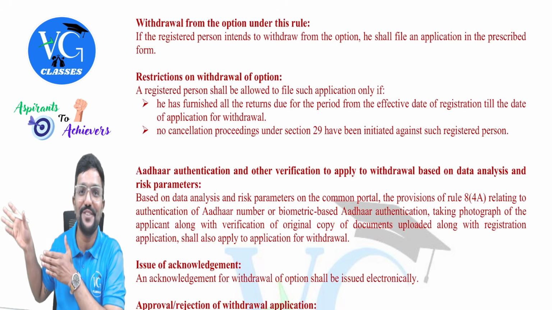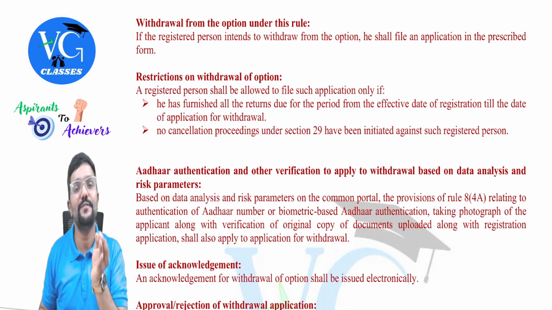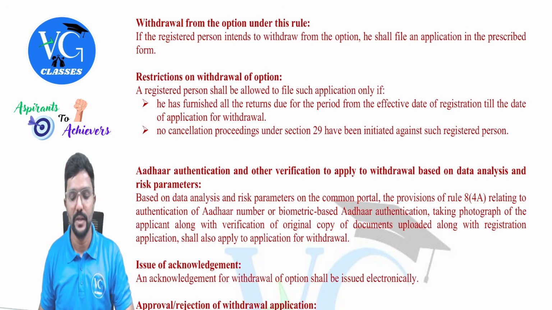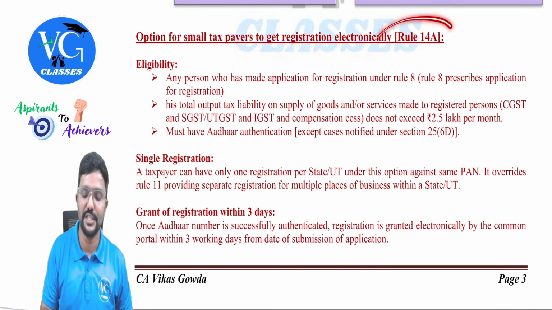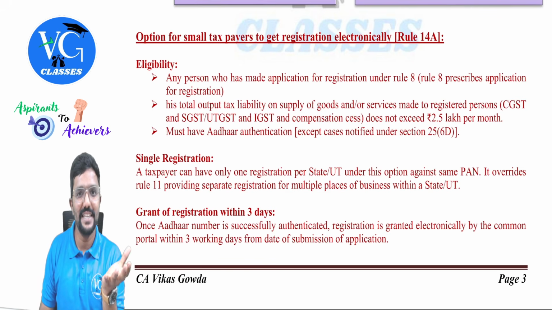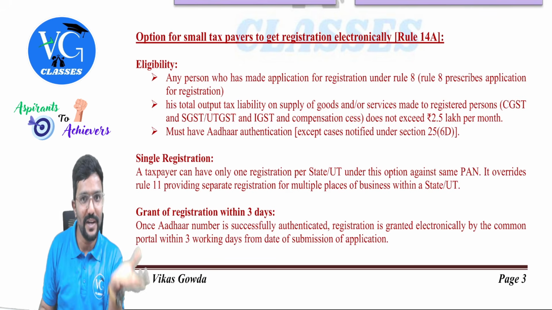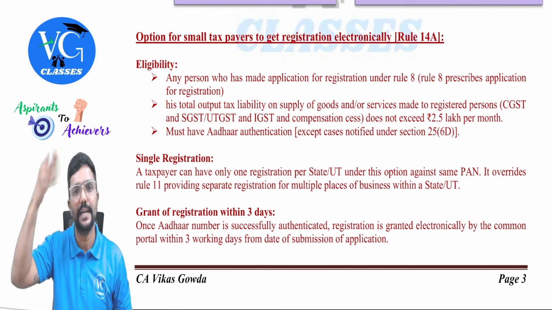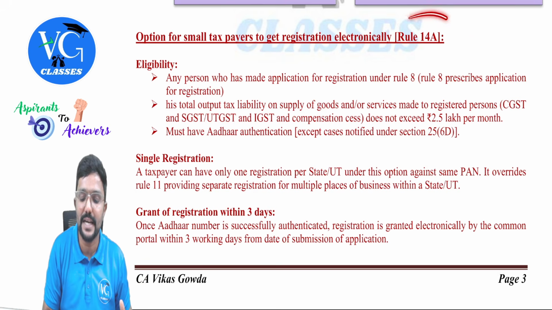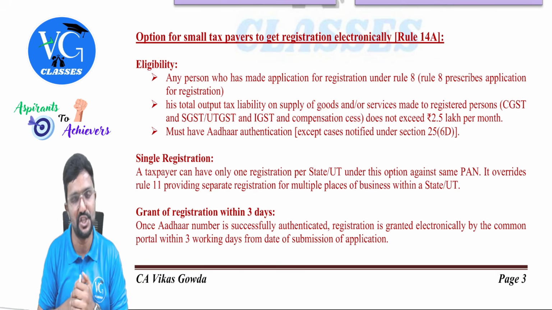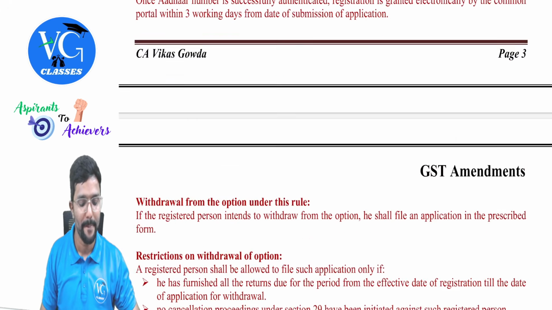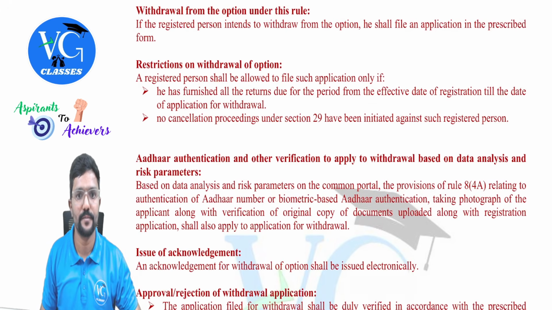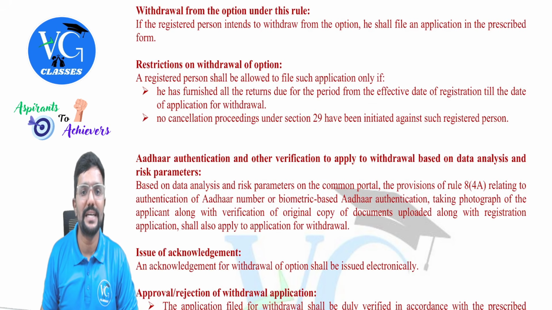Cancellation of registration is different. Withdrawal from this option means, guys, simple. They are moving out of the fast track registration, upgrading themselves from small taxpayers to large taxpayers. Their registration will continue, but from this fast track registration, they will move to normal registration. That's all. Okay, sure. Withdrawal from the option under this rule.